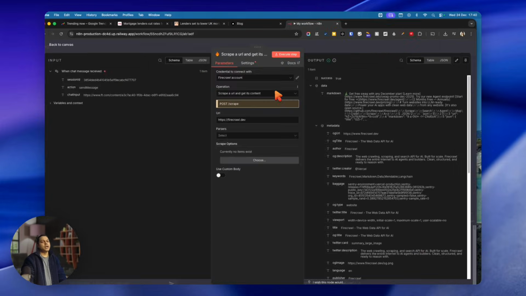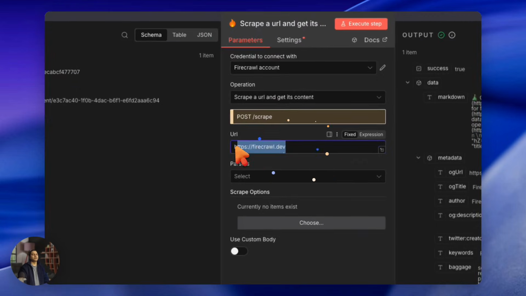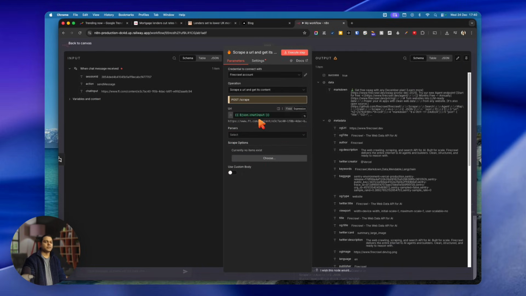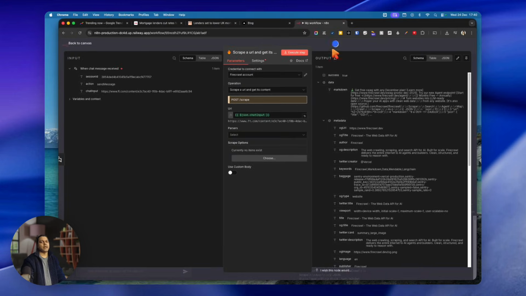Okay, so that's good. Once that account is attached here, you have the operation, scrape a URL and get its content, and make sure you have chosen post and scrape. Then the URL field here needs to be replaced by the chat input, right? So that's the chat input we have to create. And then for the parser, you don't have to select anything, and that's pretty much it.